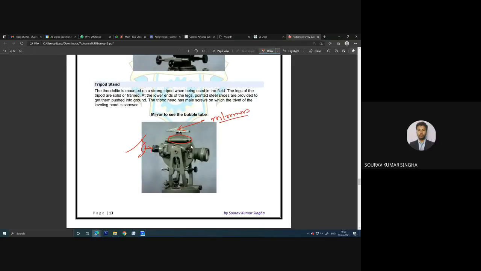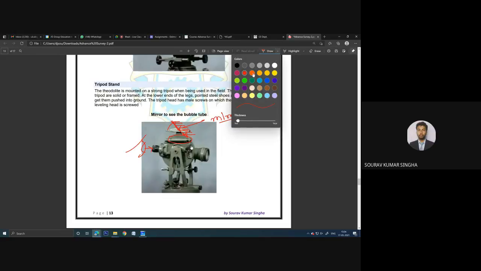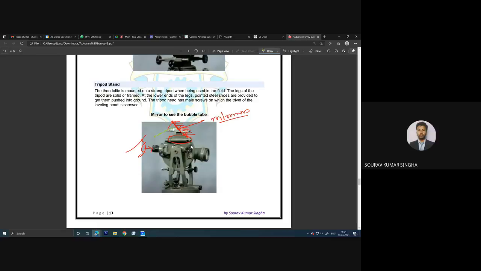We can rotate the mirror. What happened? আমরা যদি এই মিররটাকে একটু এদিকে ঘুরিয়ে দিই, so mirror will be something like this. এই রকম মিরর হয়ে যাবে. So we can see the mirror from the bottom level, and by reflection we can see the position of the bubble. That is why this mirror is being provided over here.